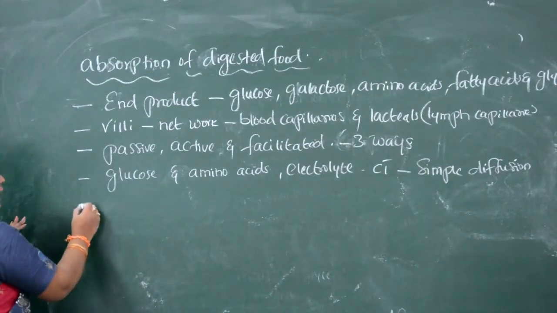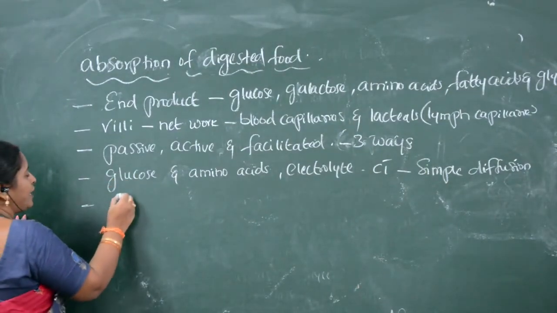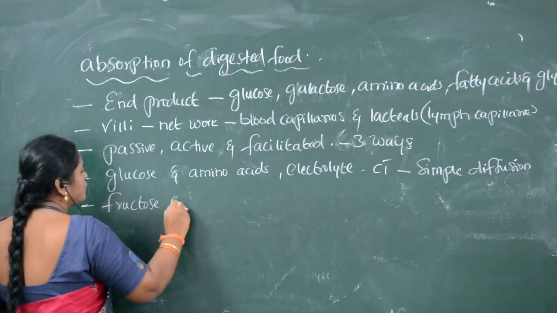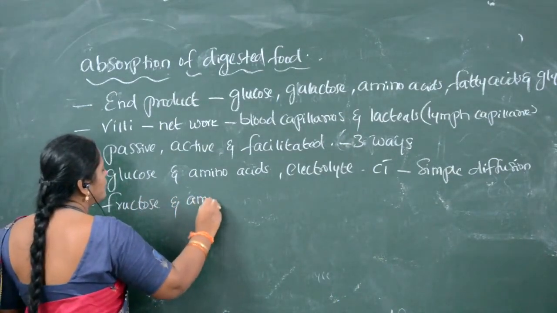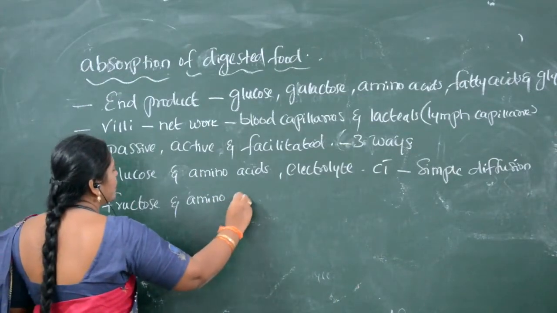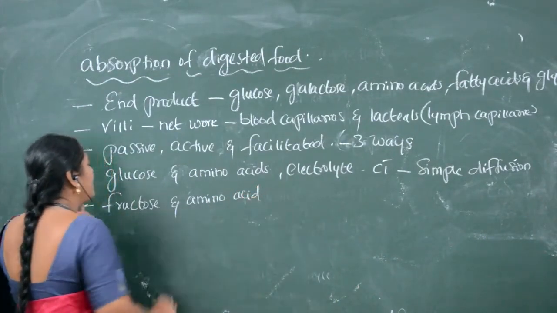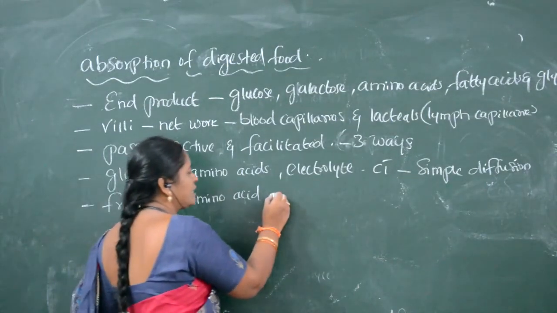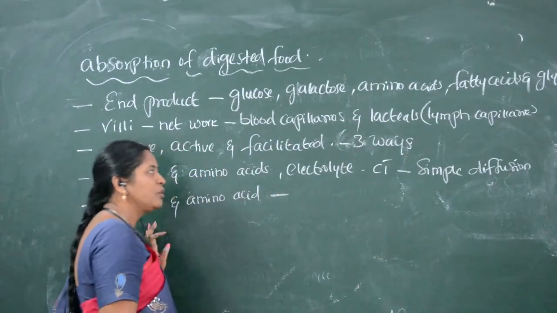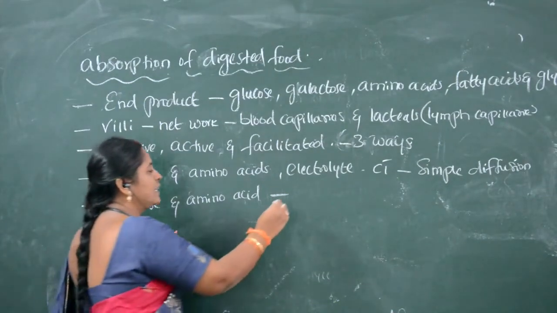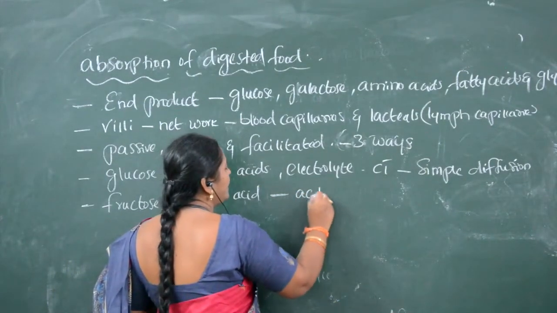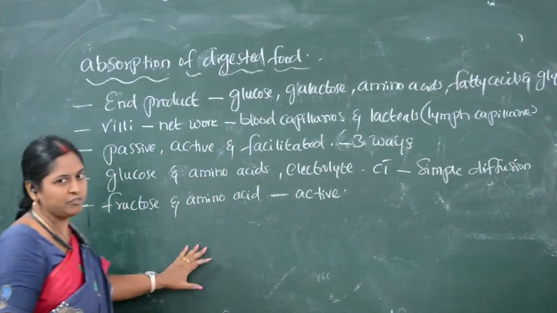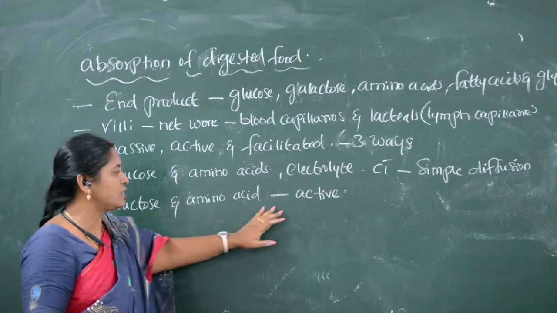Some of the end products of the digested food materials, like fructose and a small amount of amino acids, enter the blood capillaries through the active way.